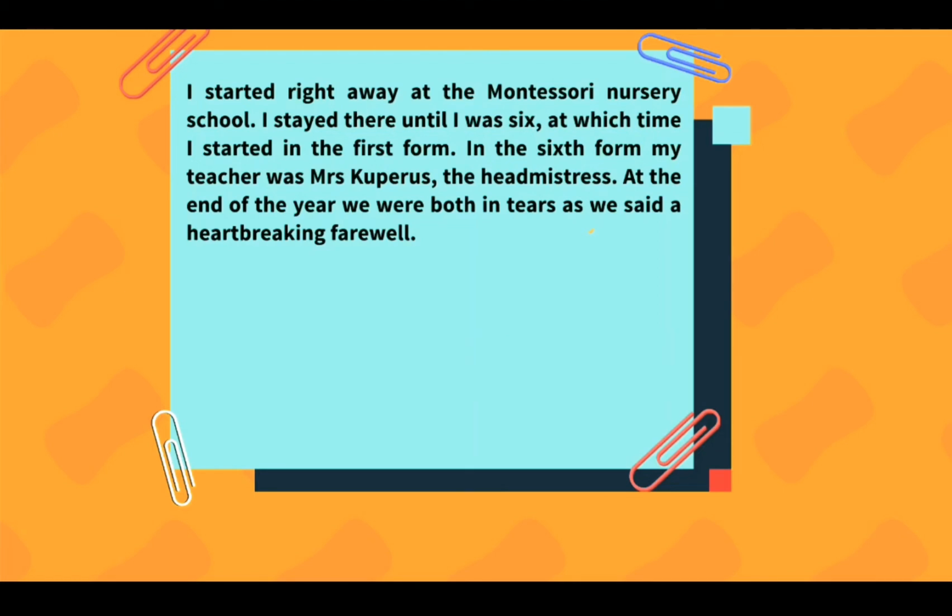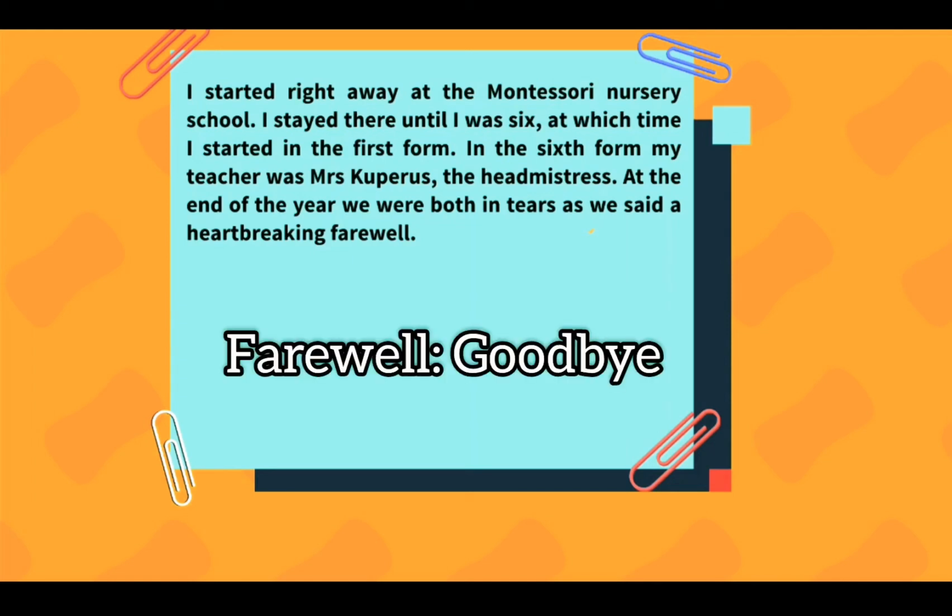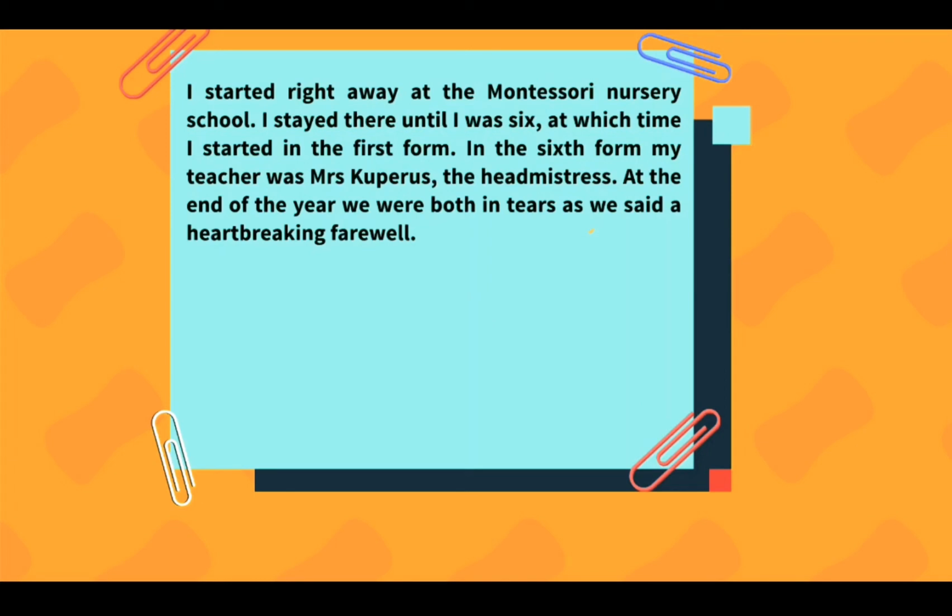So Anne Frank started to go to the Montessori Nursery School in Holland at the age of 4. She got admitted into the first form, or the first grade, at the age of 6. She stayed in this place for 2 years till she was 6 years old. In class 6, Mrs. Kupras was her teacher. When she was leaving the school, they were both in tears. They were crying as Anne Frank was leaving in the year 1939 and she was moving to the Netherlands.